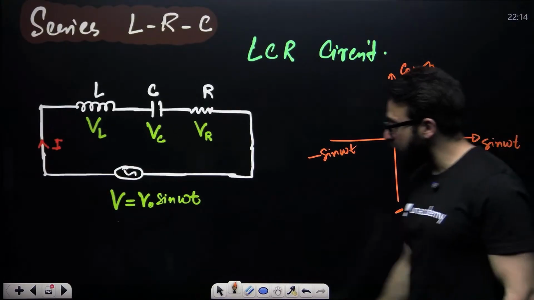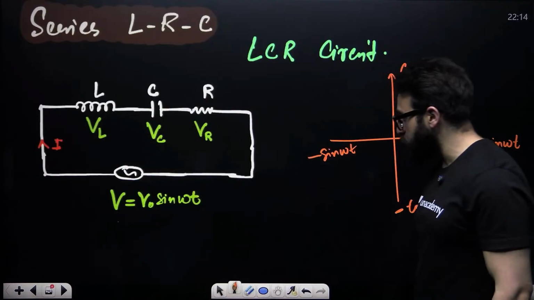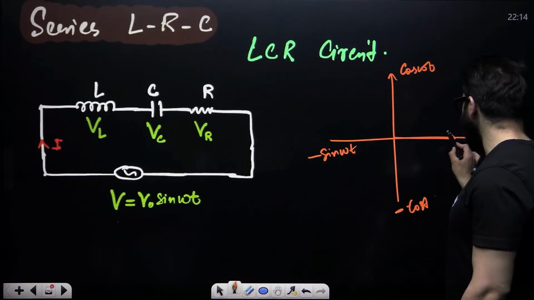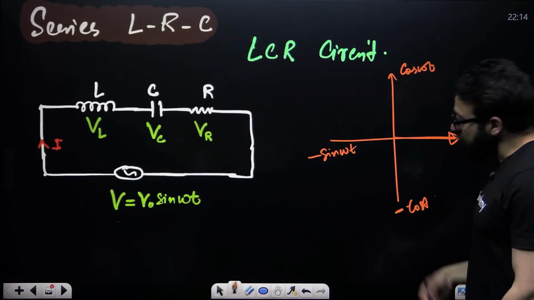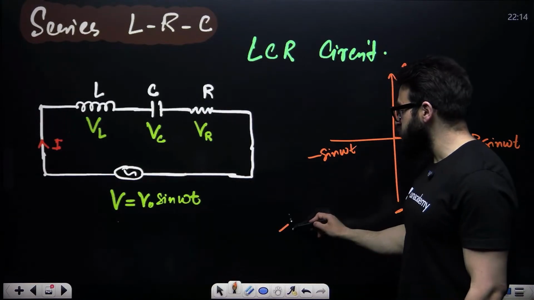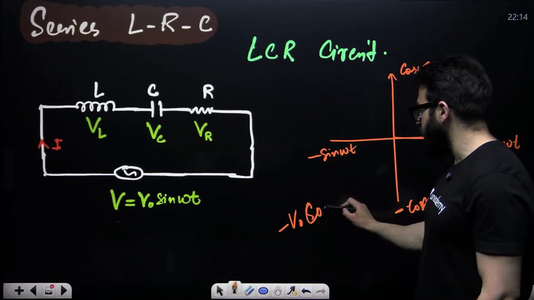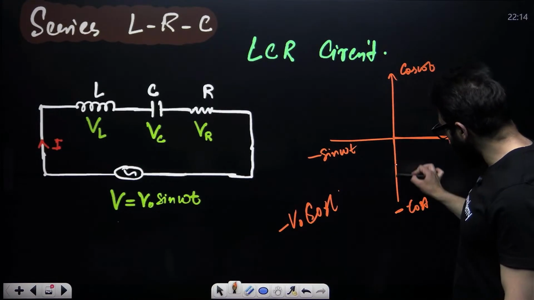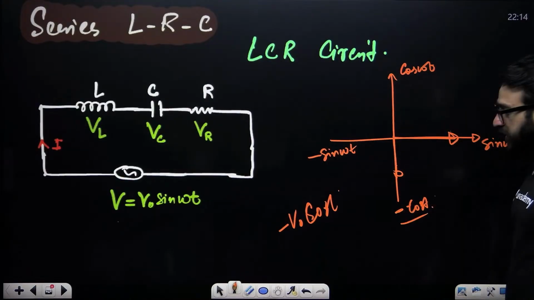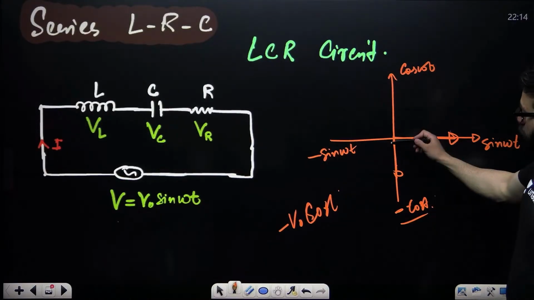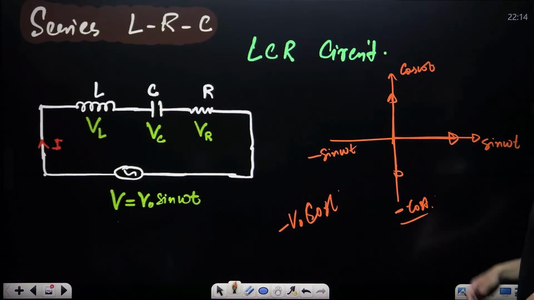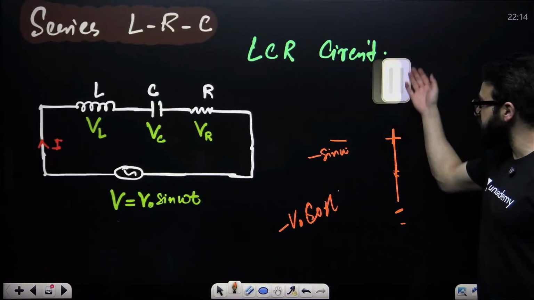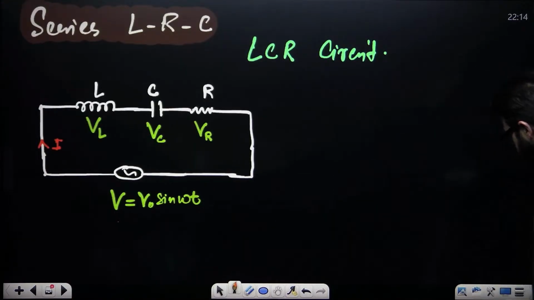Now, if you have the voltage V0 sine omega t, I will be making it on the positive x-axis. If it was minus V0 cos omega t, I would have made it on this axis from the negative side. If it was positive cos omega t, I would have made it from the upper side. This is how we make the phasor diagram.